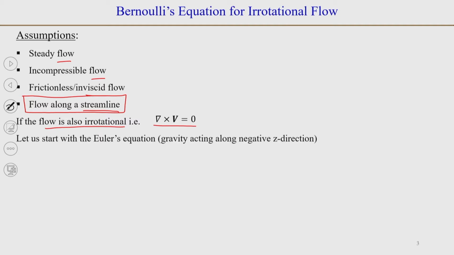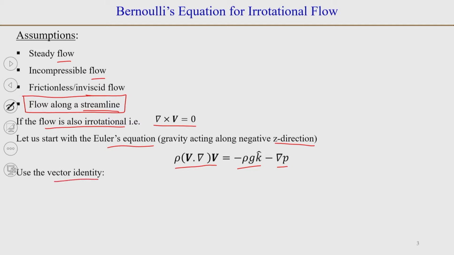Now, we will start with Euler's equation in the vector form, assuming that gravity acts along the negative z direction. So, g will have a minus k component there. Okay. So, this is the acceleration, and the flow is steady, so the local acceleration, dou by dou t of V, is 0, and we have no viscous term, and there are gravitational and pressure gradient terms present. Now, what we will do is